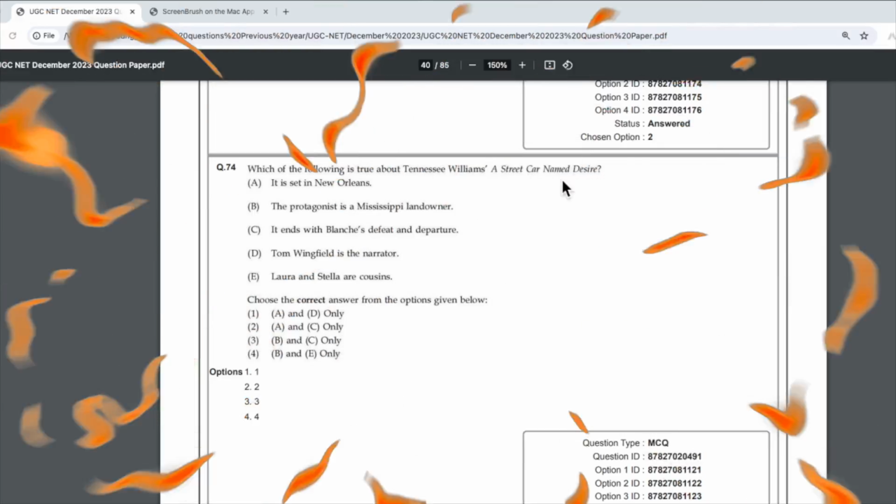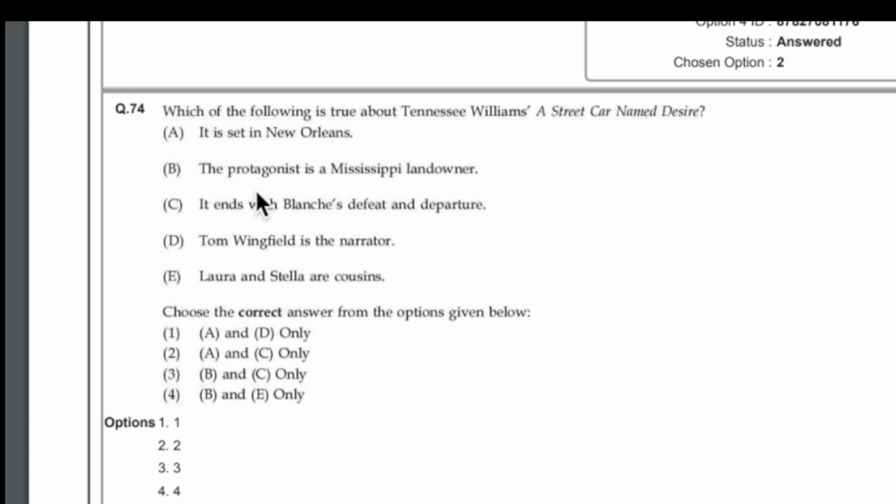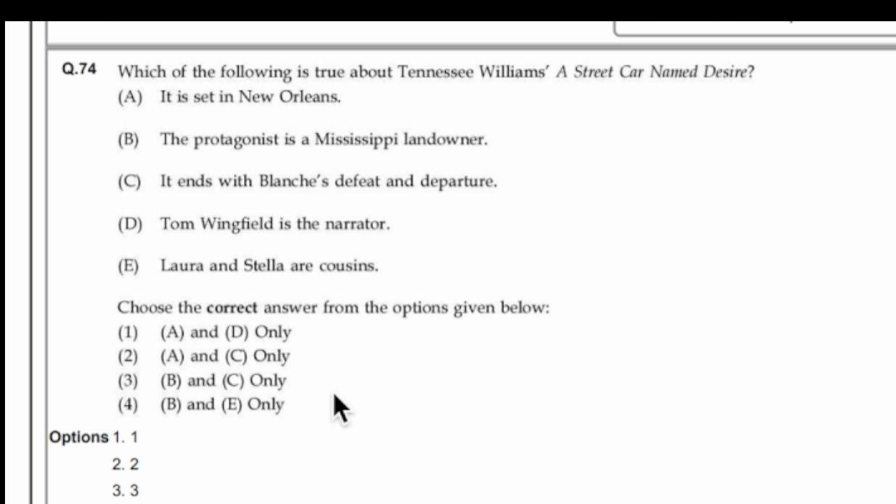First complete what you already have, and then you can move on to the things that you do not know about, that no one knows about. So I always suggest to students to study what you already have, and then you can go on to the next things that you do not know about. The next one, you can simply study the summary. If you know the summary, you can simply answer this question also.